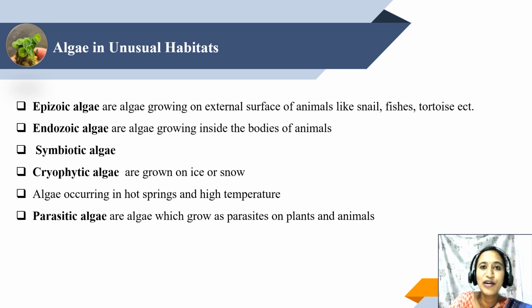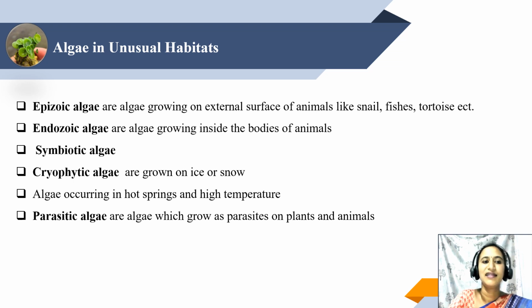Next, endozoic algae. Endo means inside. So you can also find algal growth inside the body of animals. These are called endozoic algae. Next is the symbiotic algae. Symbiosis is the mutual relationship between two organisms. For example, lichens. These are associations of algae and fungi, and these associations are called symbiotic algae.